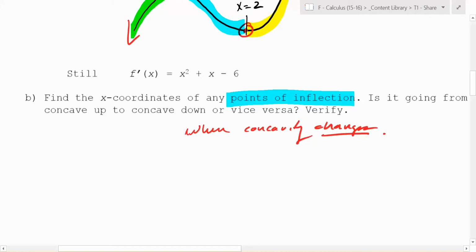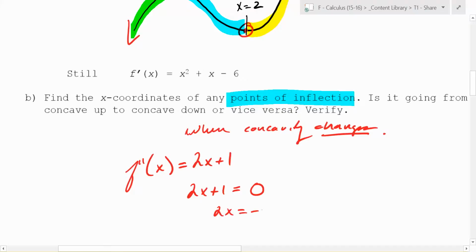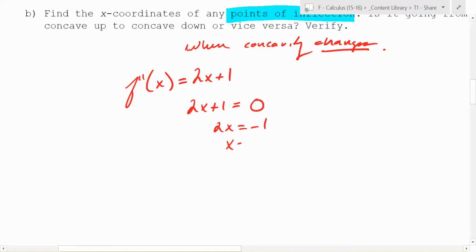So if that's the first derivative, what derivative do we need to look at to examine the points of inflection, to find them? The second derivative. So what's the second derivative now? F double prime of x is going to be what? 2x plus 1. And what do we do with that function? We set it equal to what? 0. So we get 2x is equal to negative 1. So what does x equal?